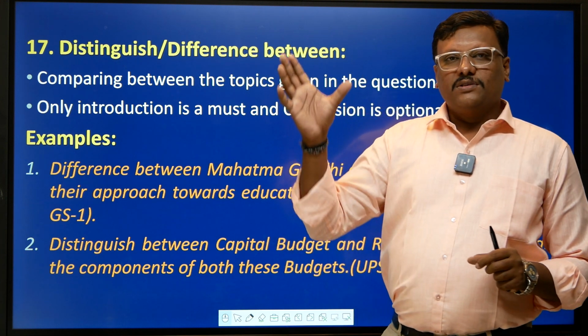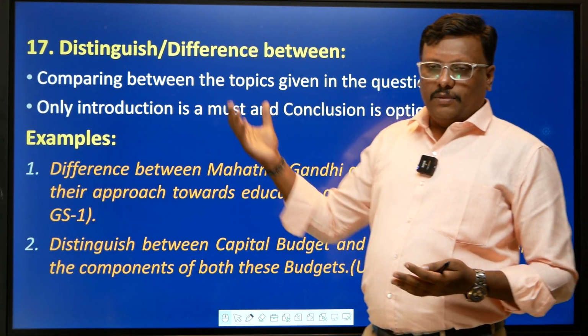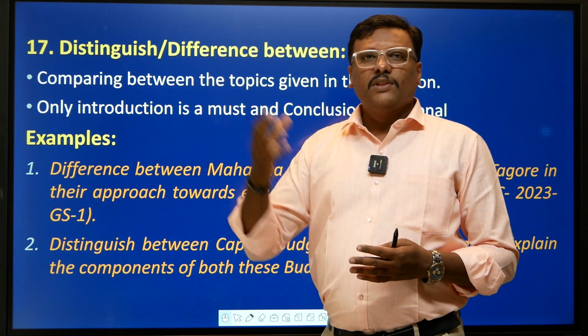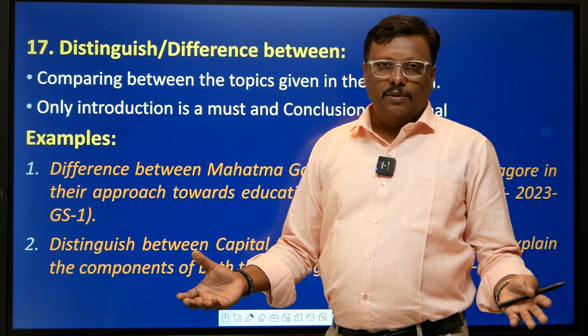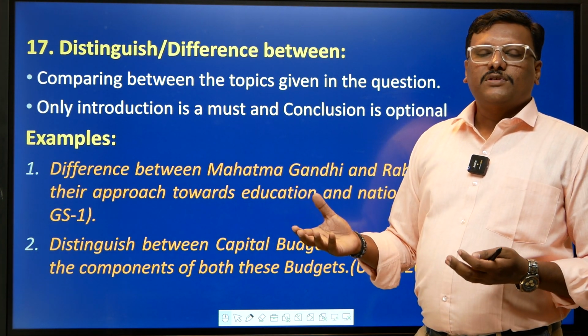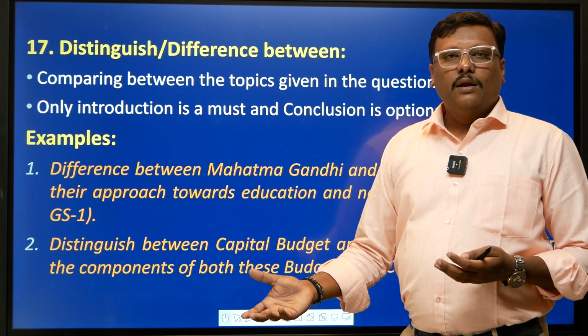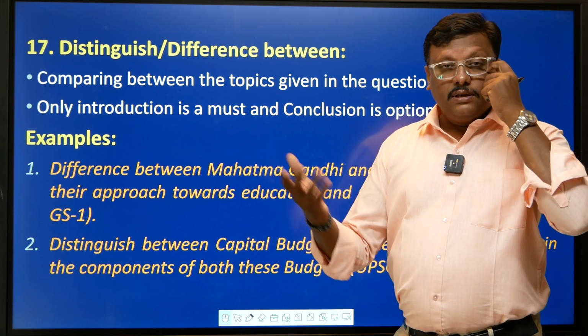What is the difference between a CFL and an LED? Or maybe the Madhav Gadgil committee report and the Kasturirangan committee report. Or what is the distinction between Nilgiri Tahr and Nilgai? It's completely like that.